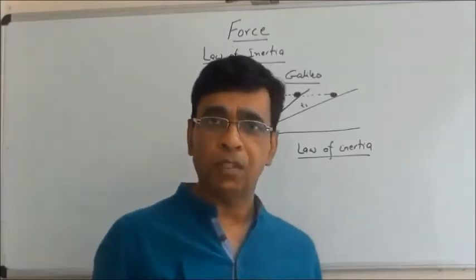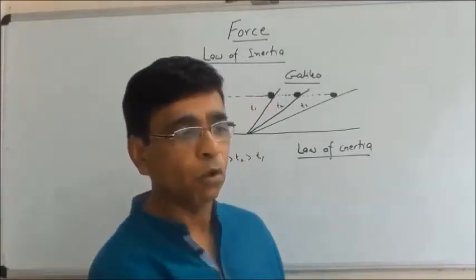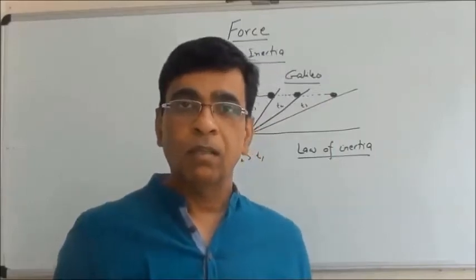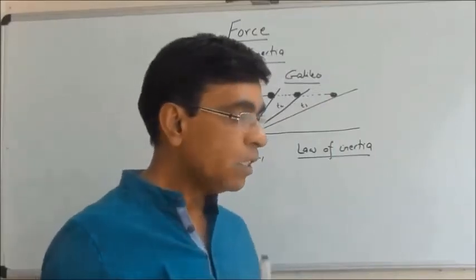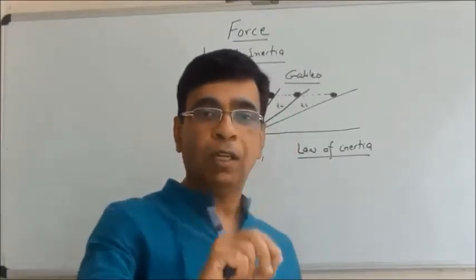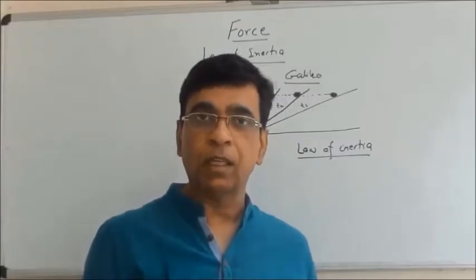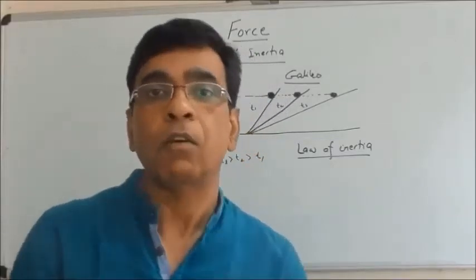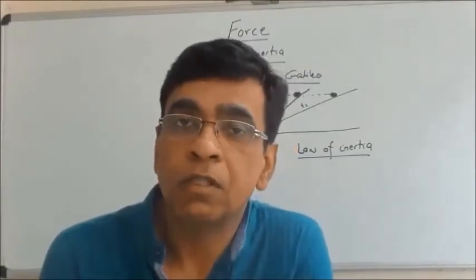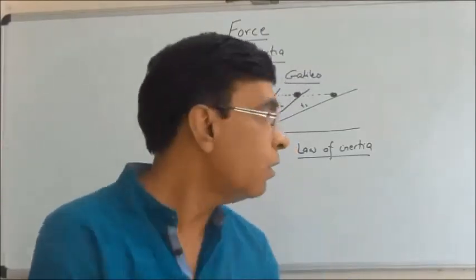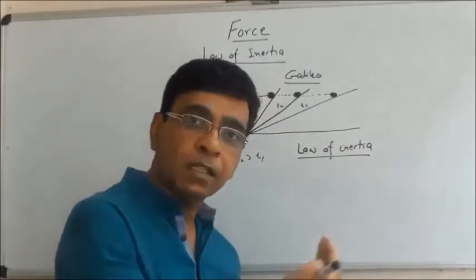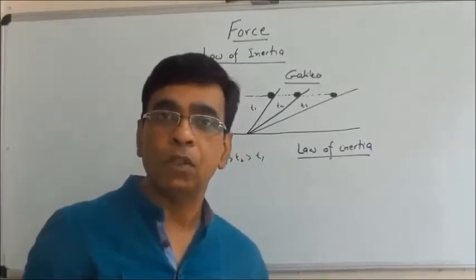Now, in day-to-day life observations, whenever we have a ball and we roll it on a horizontal floor, actually it stops. So what is missing here? Whenever a ball is rolling and it stops after a certain time, it means some force is acting on it which retards the motion of the ball, and that force is the force of friction. So whenever a ball is rolling on a horizontal surface, it stops after some time because there is an external force opposing the motion of the ball.